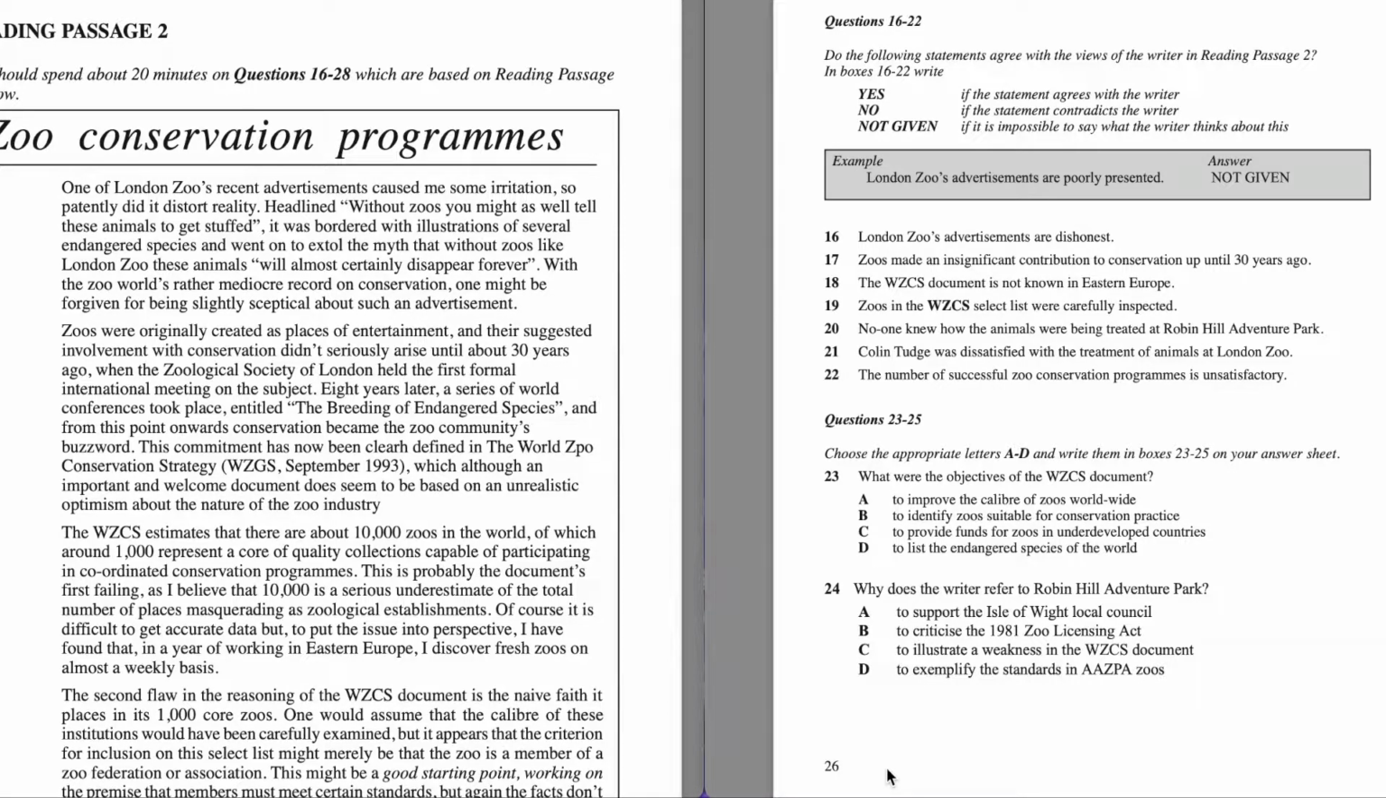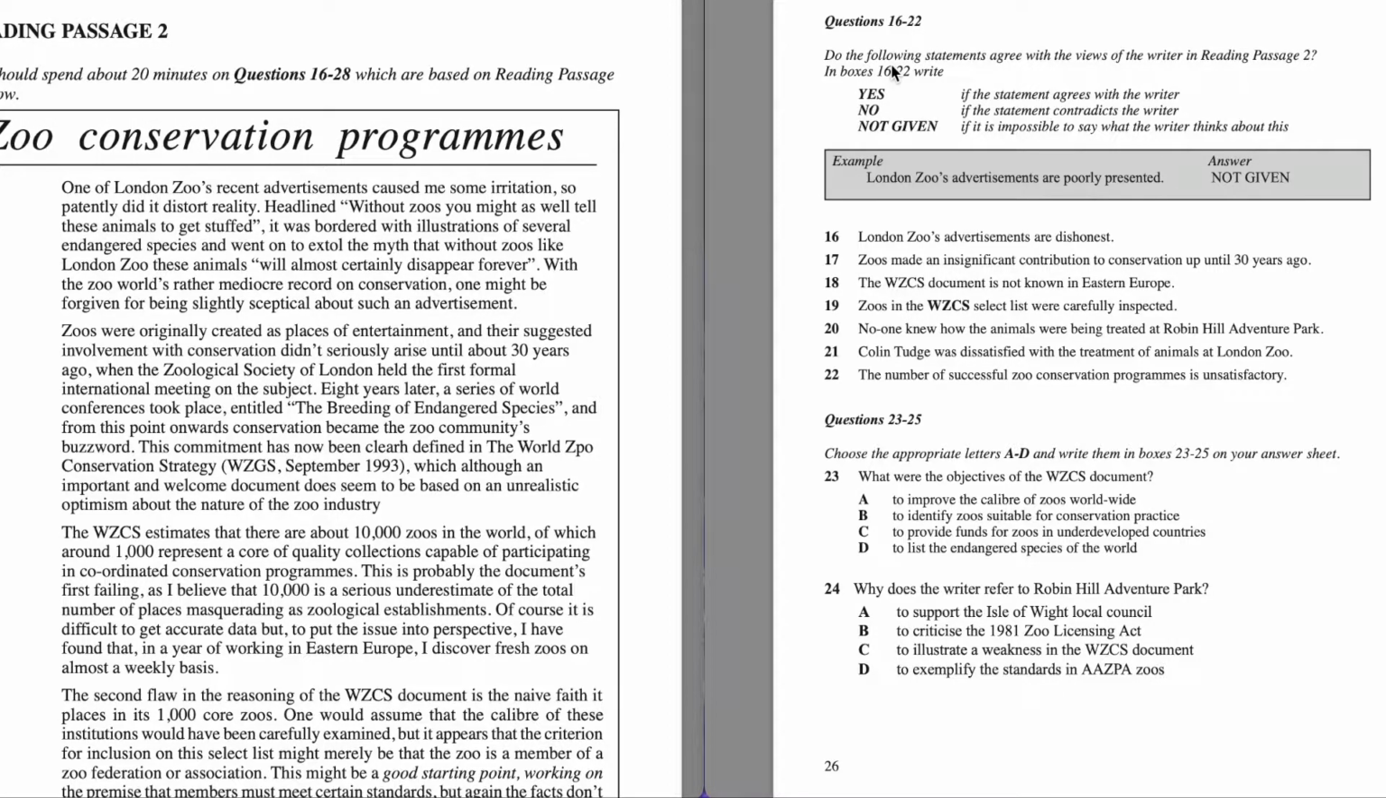Hello. Today we're going to proceed with Cambridge book, practice test 1, reading passage 2. So let's read the task. You should spend about 20 minutes on questions 16 to 28, which are based on reading passage 2 below, the text called the conservation programs. On the right hand side we have questions from 16 to 22.